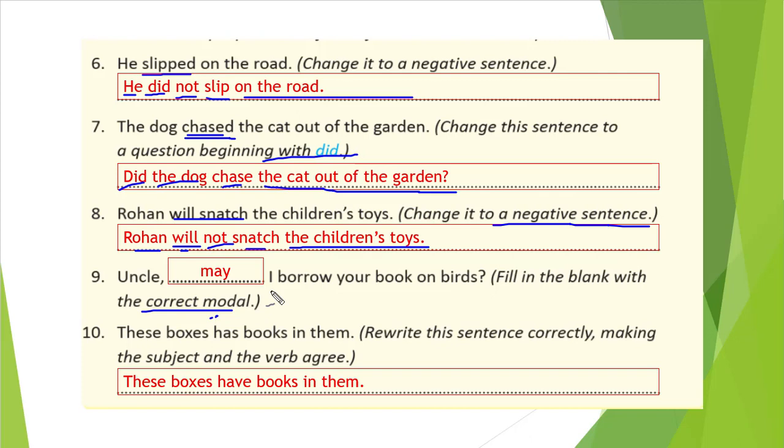Yeah, this is our review 2 also. Okay, it is not review 3, my mistake. "These boxes has books in them." Rewrite this sentence correctly, making the subject and verb agree. These boxes, whenever this is plural "boxes", so "has" should not come. The verb should be in plural form. So: "These boxes have books in them." That is the thing. We will just change our verb appropriately.